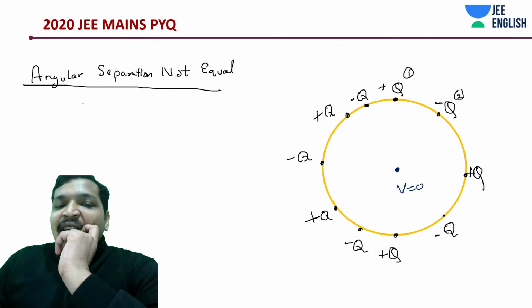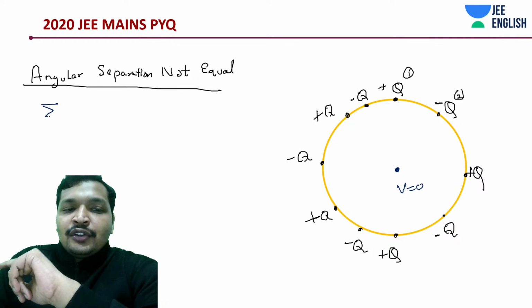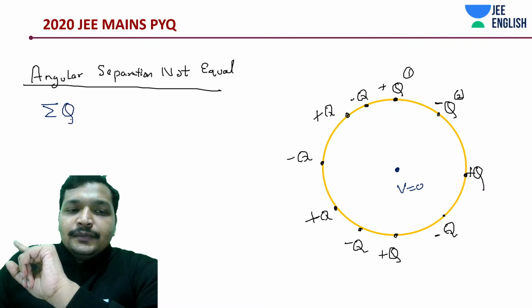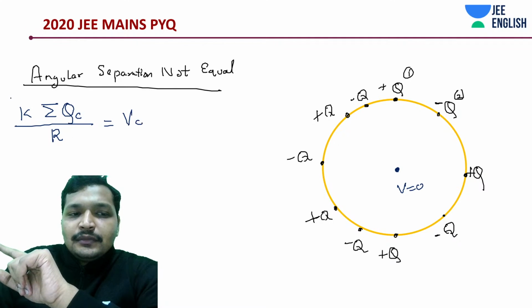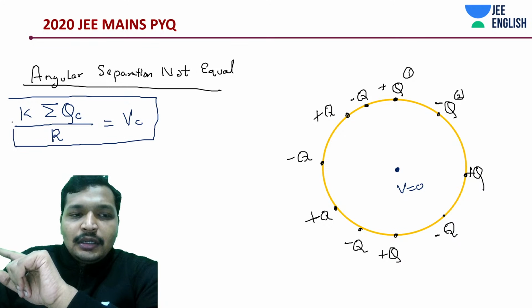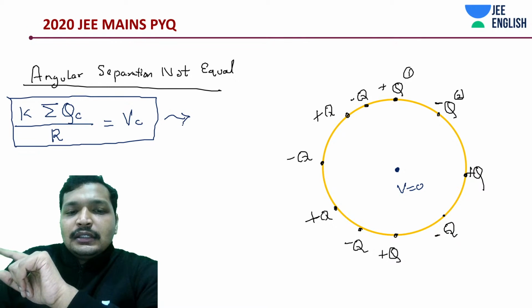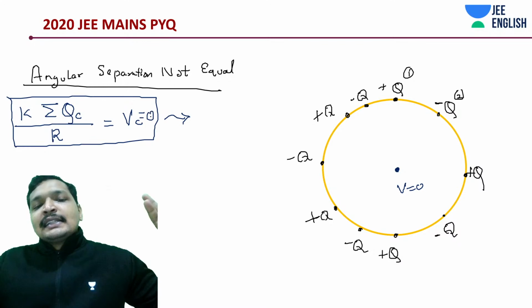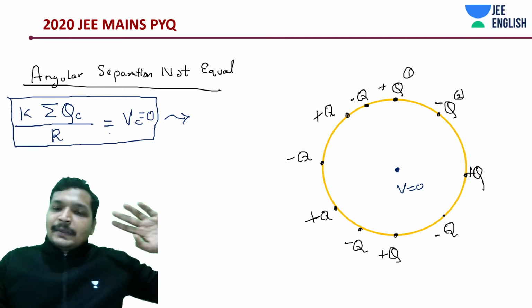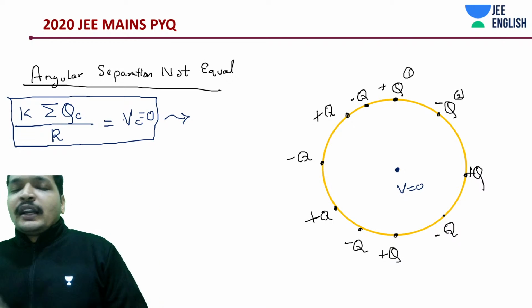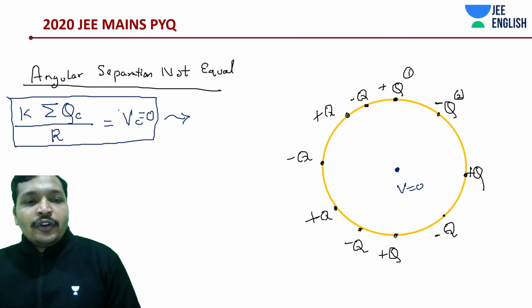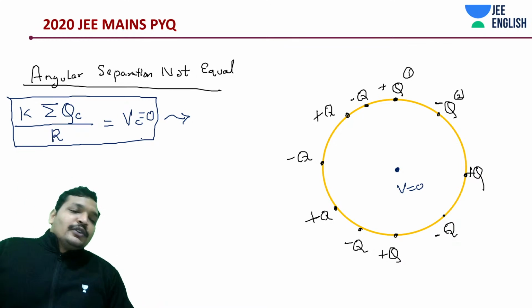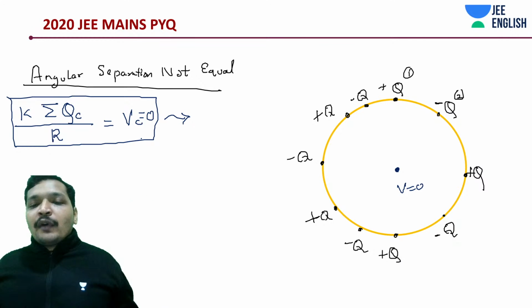Angular separation is not equal, but what you're calculating at the center is nothing but k into the Q charges divided by r. Right? This is true. At the center it's going to be 0. The potential statement is absolutely correct. Let's once more analyze the electric field statement, because I feel that the JEE Mains PYQ problem cannot go wrong. But the potential at the center is going to be absolutely 0, irrespective of however it is arranged.